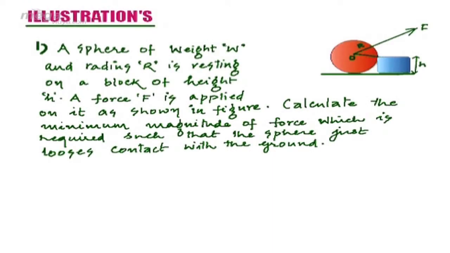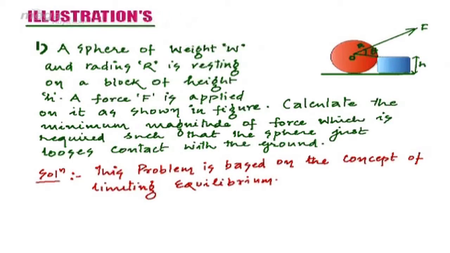Thus, summation of tau will be equal to 0. Now let us discuss some illustrations related to the condition for equilibrium of rigid bodies. In the above figure, a sphere having weight W and radius R is resting on a block of height h. We are applying a force F at an angle theta from the center. We have to calculate the minimum magnitude of force which is required such that the sphere just loses contact with the ground. Basically, this is a problem based on the concept of limiting equilibrium.